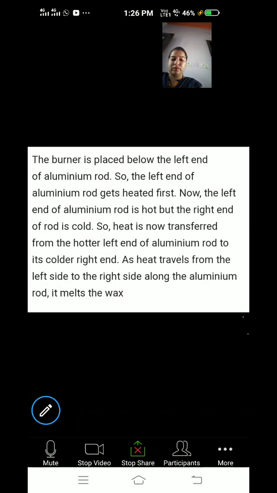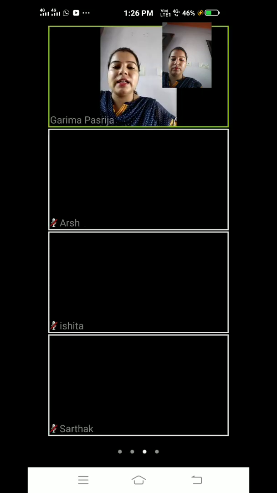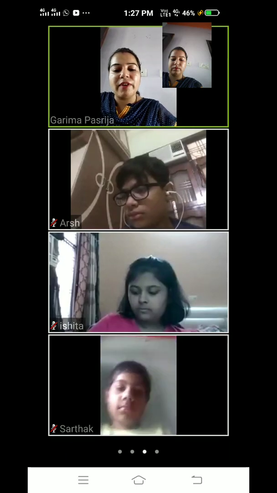Heat travels from the left side to the right side along the aluminium rod, due to which it melts the wax. And when the wax is melting, the iron nails are falling.